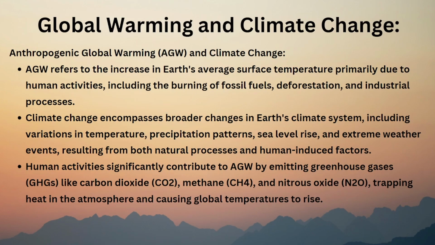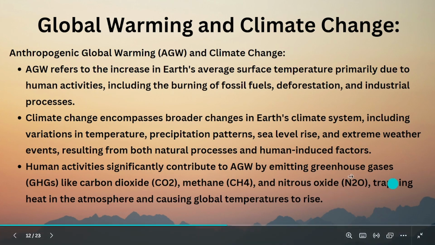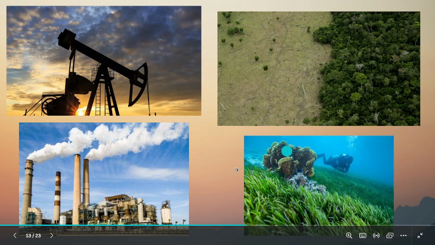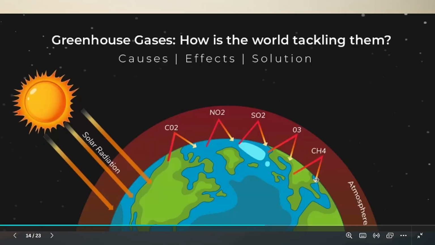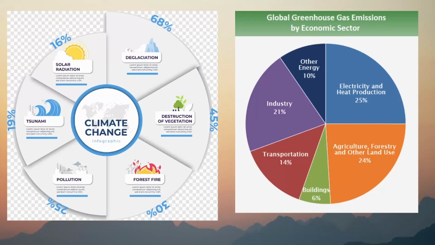So by emitting greenhouse gases like CO2, carbon dioxide, methane, nitrous oxide, trapping heat in the atmosphere, causing global temperatures to rise. So these are the pictures, and if you see, in oceans also there will be a lot of grass. And the main fact is we get a lot of carbon dioxide absorption from oceans only. But due to our various activities, even oceans are getting slowly destroyed, not completely destroyed.